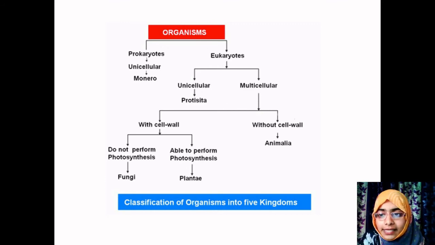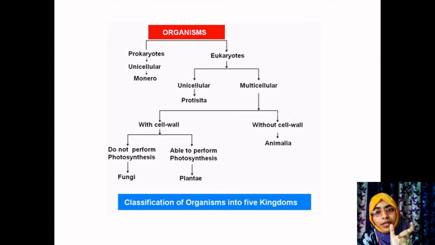But the organisms which are multicellular in nature and which do not have any cell wall come under the category of Animalia. So in this classification, we have covered all the 5 kingdoms, that is Monera, Protista, Animalia, Fungi and Plantae.